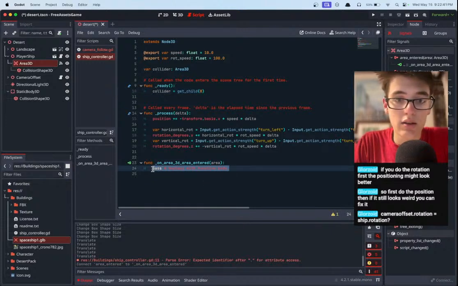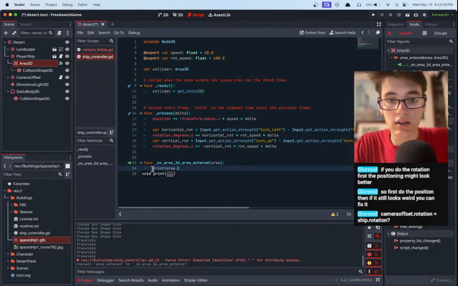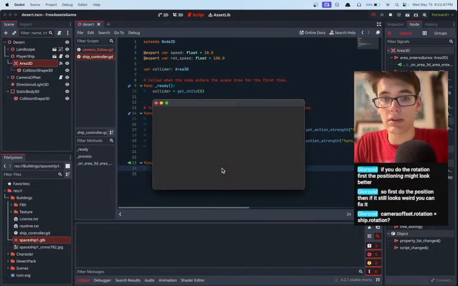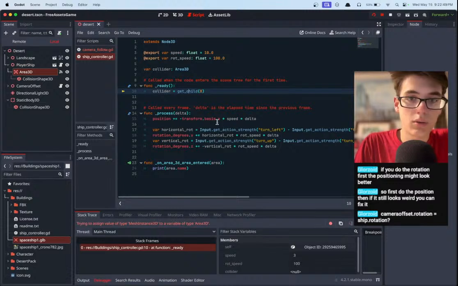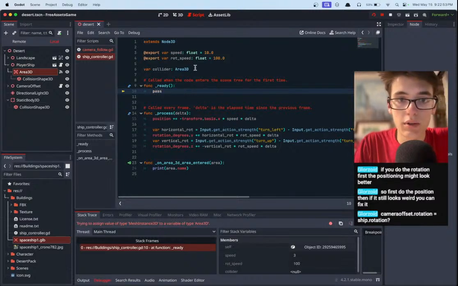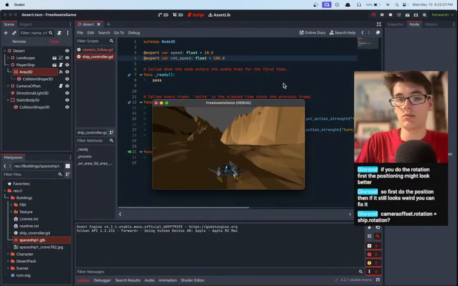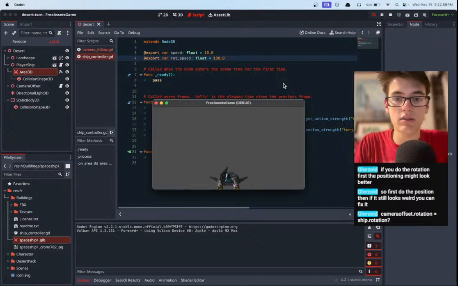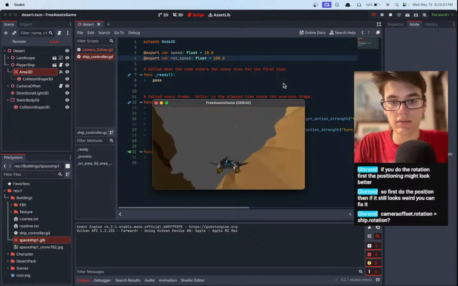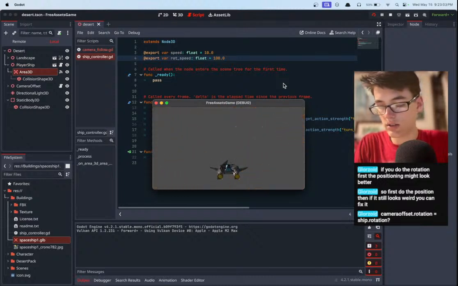But when we do this, we'll just go ahead and print area.name, and there we go. Now when we overlap anything, we should... we don't care about that, and we don't need this anymore. We are no longer doing everything in the script. We're now just doing some of the stuff in the editor, doing our connection in the editor.